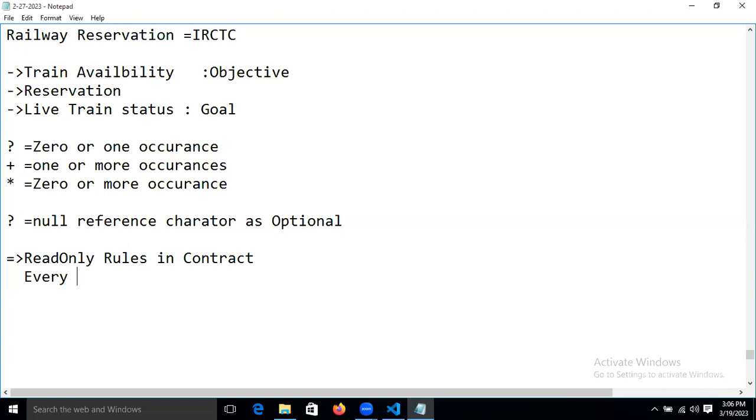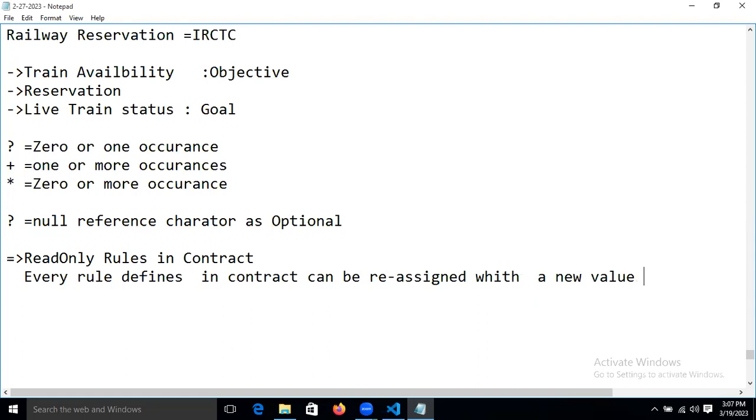Now, every rule defined in a contract can be reassigned with a new value after initialization of the value.